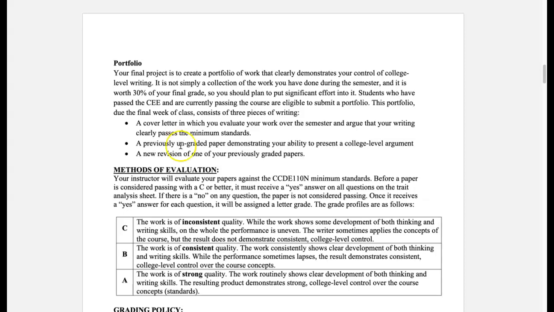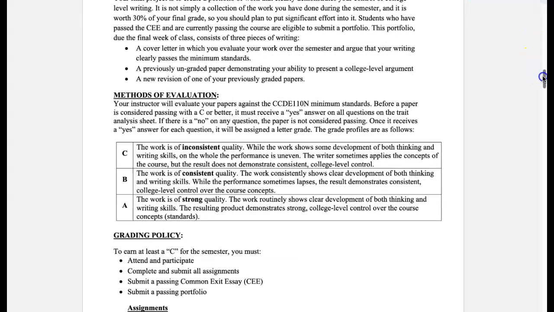And then you have to revise either your Common Exit essay if you didn't pass it the first time, or if you do pass your Common Exit essay, you have to revise one of the other essays that we've done throughout the semester. So again, I do provide more specific instructions for the portfolio, and you can look at that whenever we get to that.